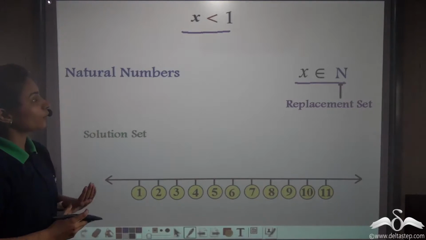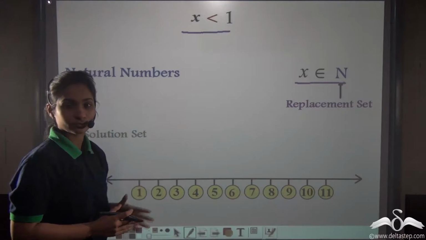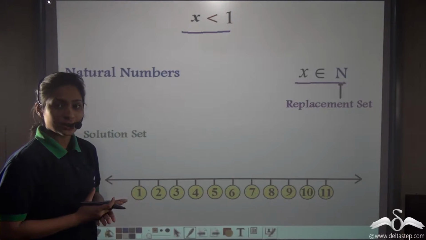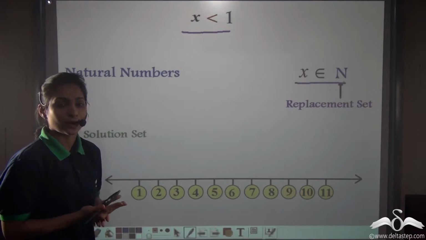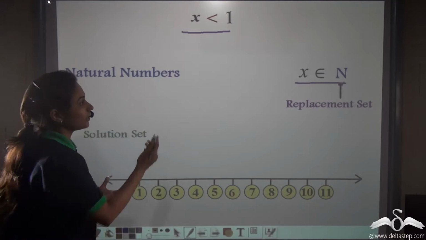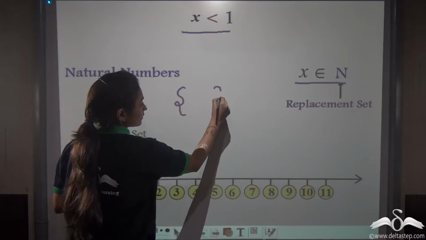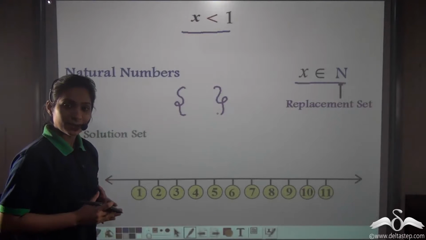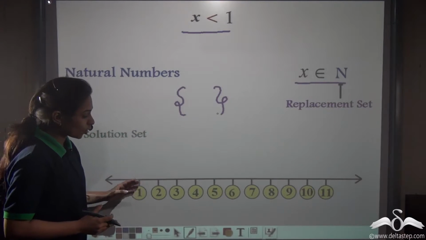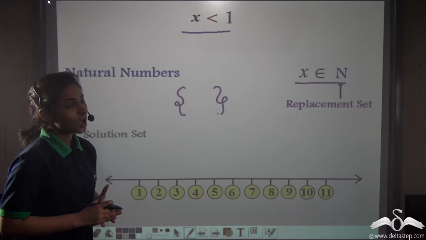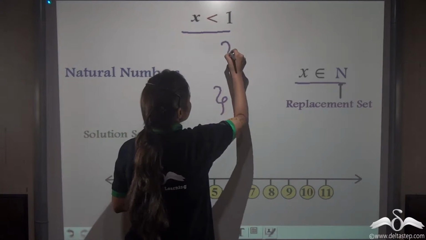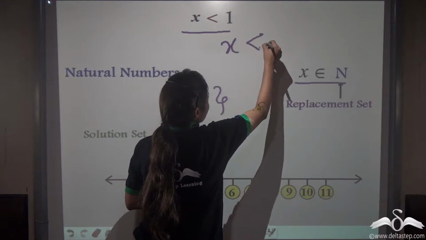Now tell me, what are the solutions for this? Well, we have already discussed if x belongs to natural numbers and x is less than 1, we have no solutions. Then this is what? An empty bracket. Solution set is an empty set here. So what will we plot on this number line? We will plot nothing. What if this question was x is less than 3?